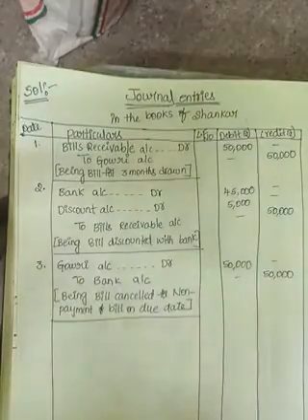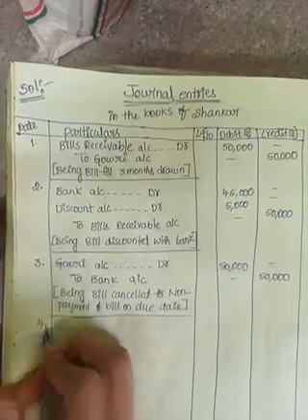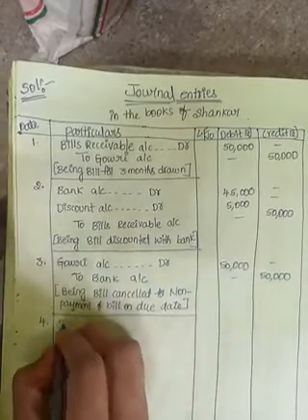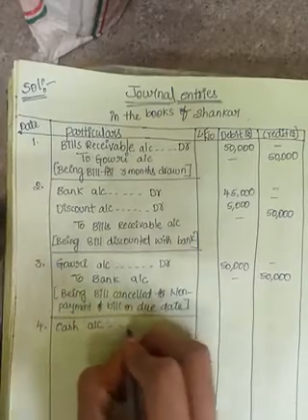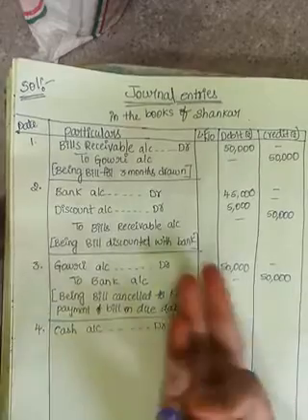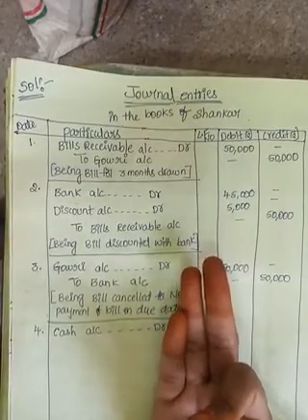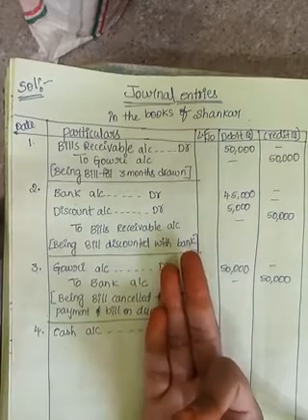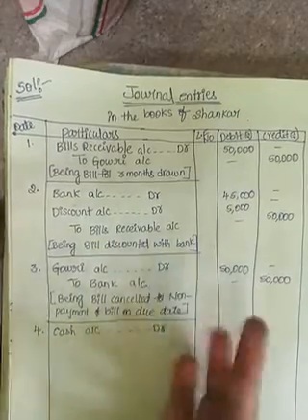So for that, the entry is cash account debit. Gauri has paid rupees 25,000, so he is the person receiving the cash. So debit what comes in.